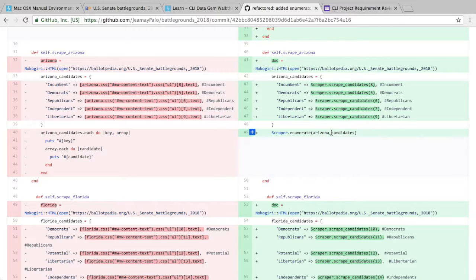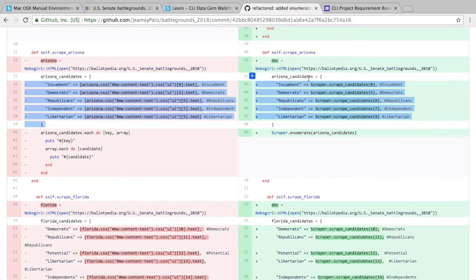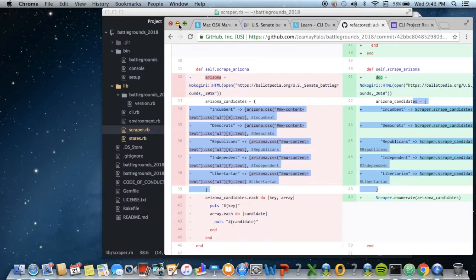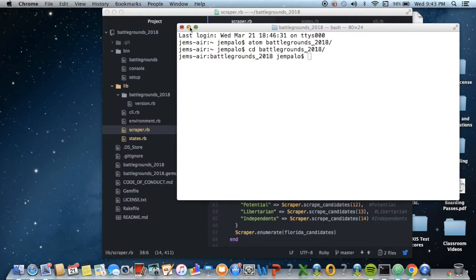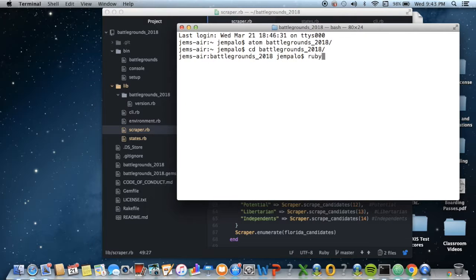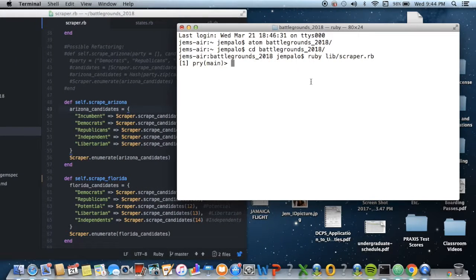But now the challenge is I wanted to compress this to even simpler lines of code, and that's where I've been stuck, but I will show you the possible. Oh, and just to show you that it works, for example, I'll have scraper.scrape Arizona.